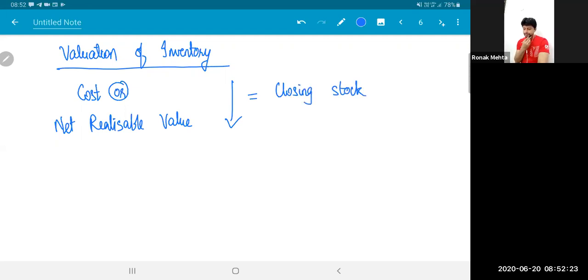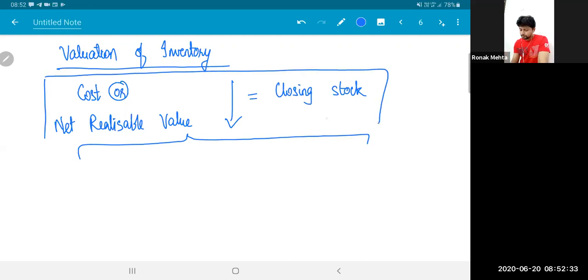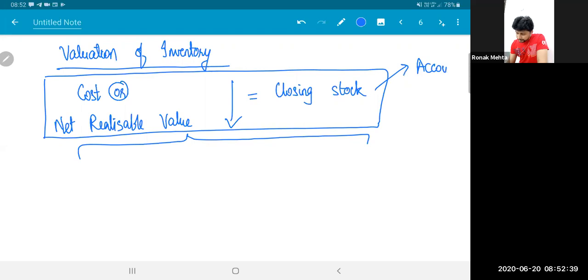Now the interesting thing: the same treatment, the same formula, cost or NRV whichever is lower, is there in accounts and as per ICDS also. The treatment is the same. Accounts and ICDS both give you the same formula.